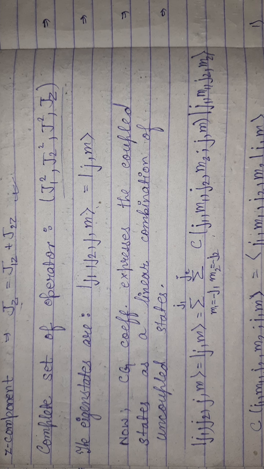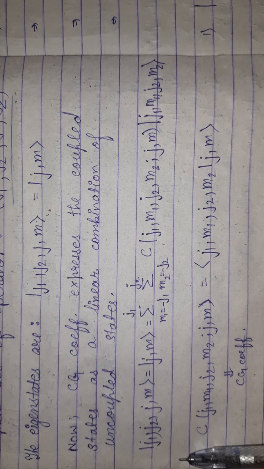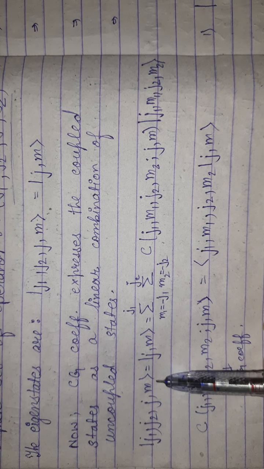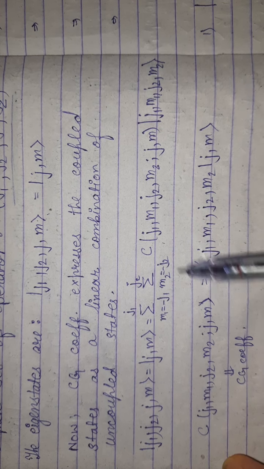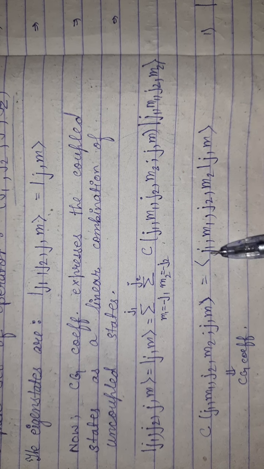That kind of probability is governed by the CG coefficient, and that probability we will evaluate here, and that probability is itself the CG coefficient. Now this is the basic formula. J1 J2 J M is equal to J M, obviously J1 J2 can be neglected, and it is equal to this as I showed you earlier, and this term is called the CG coefficient.